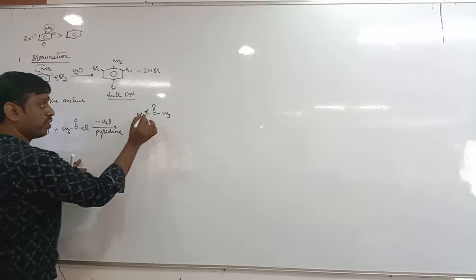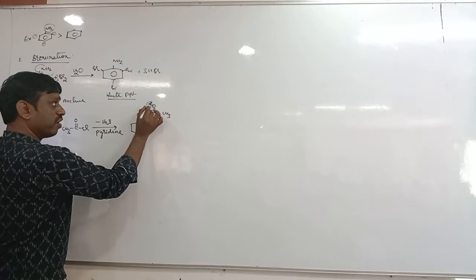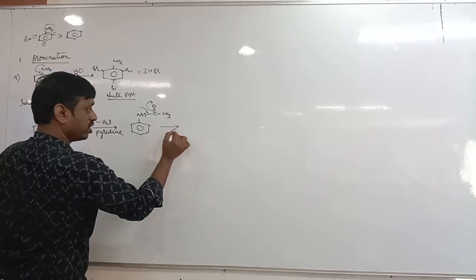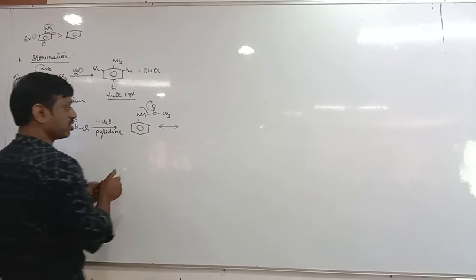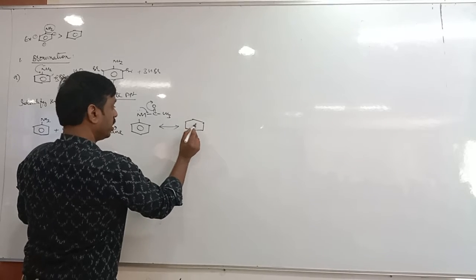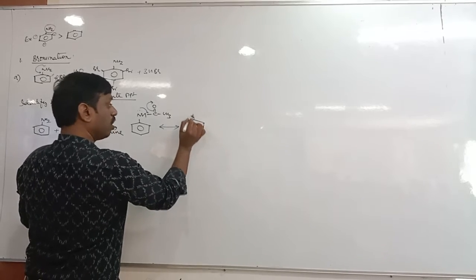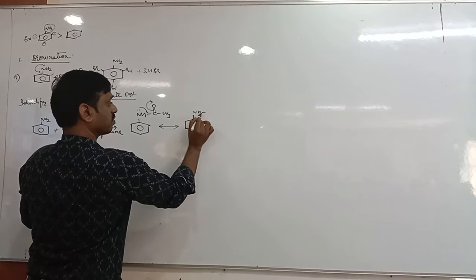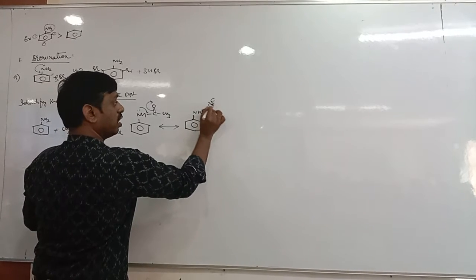So due to electron withdrawing, what happened? This pi electron shifted onto oxygen and this lone pair shifted here. So therefore you will get resonance. In this resonance structure, the lone pair is involved in delocalization, not with benzene. With what? With the carbonyl group.